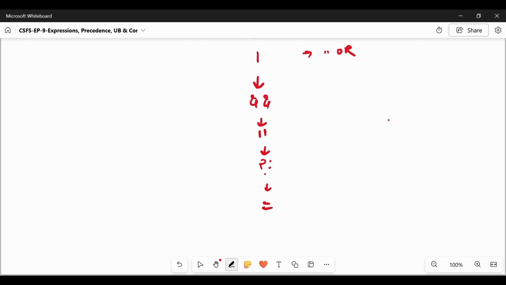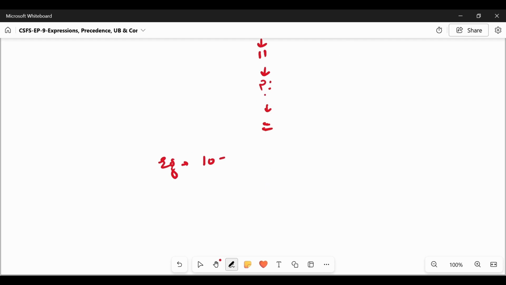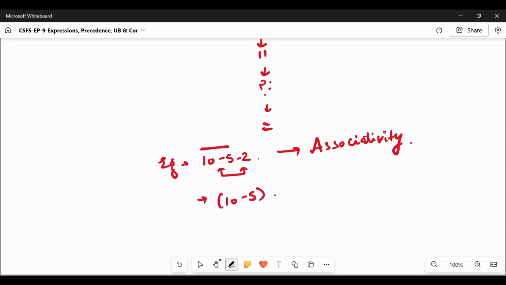For example, if we have 10 minus 5 minus 2, both the operators have the same order. So how will this work? There comes a new concept of associativity. In this case, the first operation will be evaluated first, so it is grouped as (10 minus 5) minus 2. So the answer will be 3.